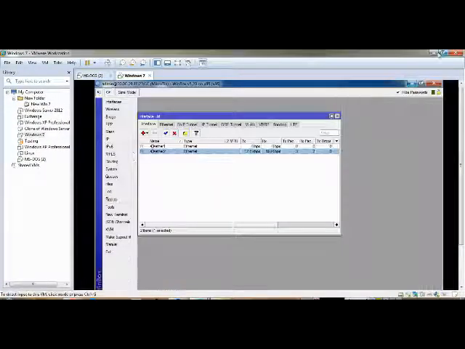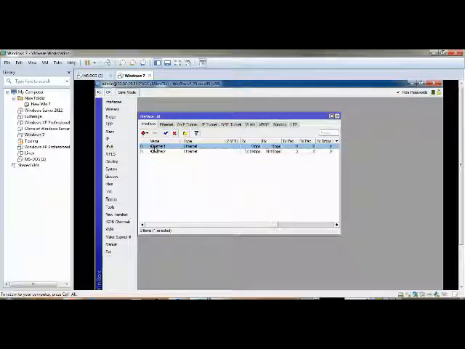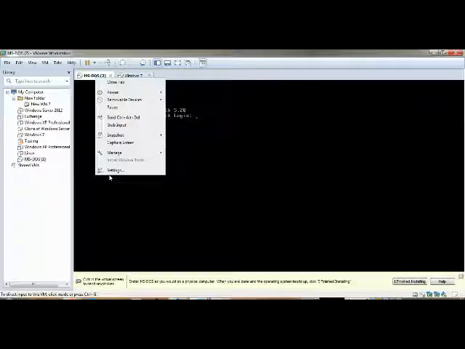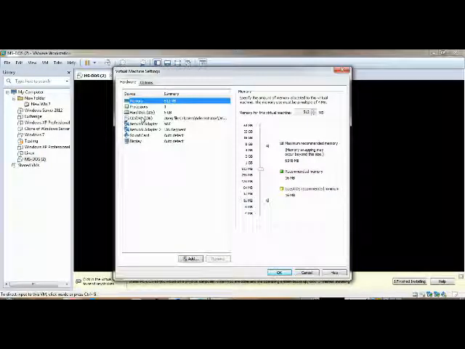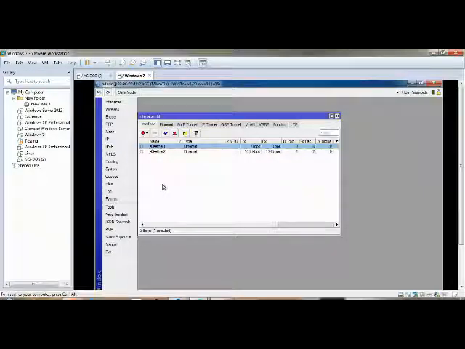Now, how will you know which one you need to make WAN and which one you need to make LAN? This is very simple. Go here in the settings, otherwise in a real machine, just plug the cable. After that, you can know from here if the link is up, then you will know it is connected.